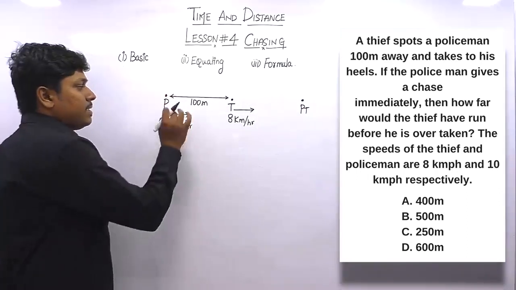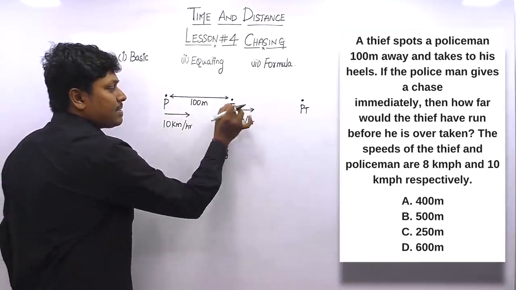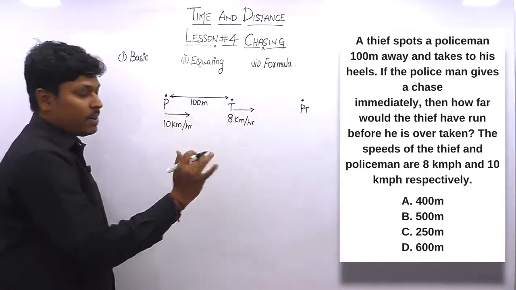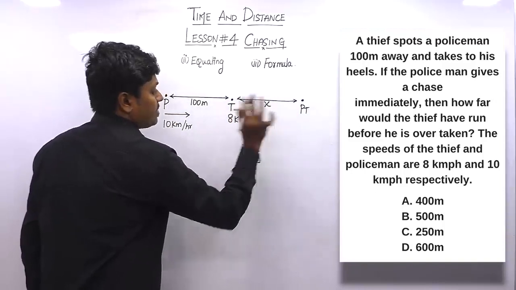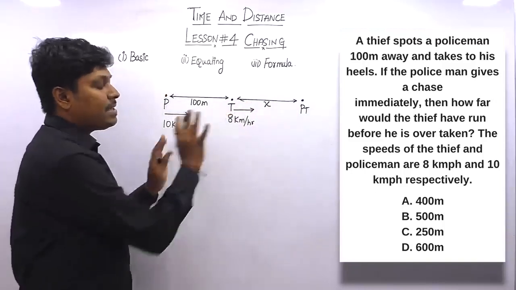And remember that we don't know the distance covered by the thief before the policeman caught him, right? So let me keep this as x. Friends, the concept is most important. So this is the thing they are saying in the question.